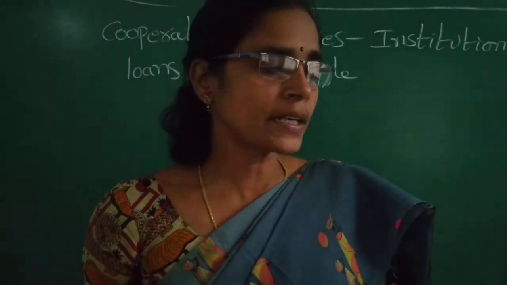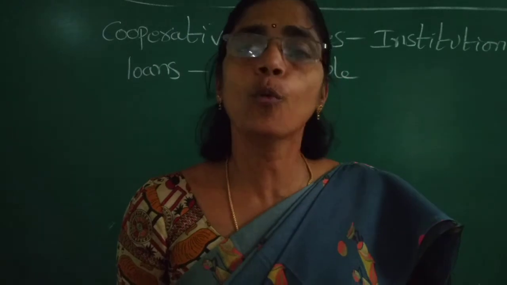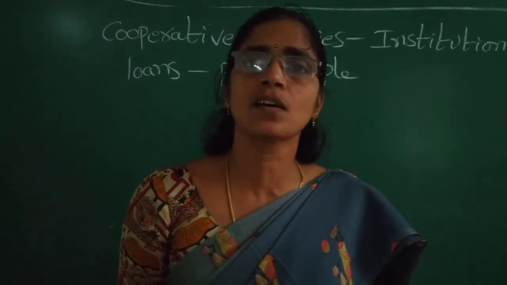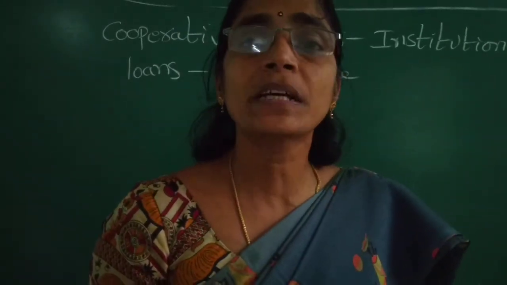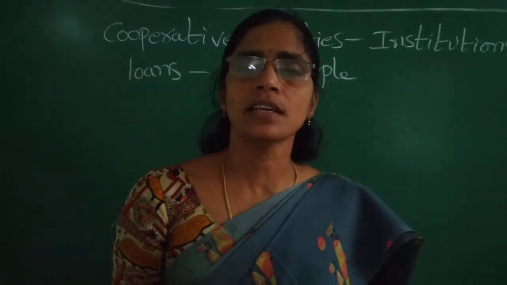And cooperative societies are formed in villages and towns and cities also. Women cooperative societies also provide loans to purchase machines, tailoring machines, to make a small scale business like that.